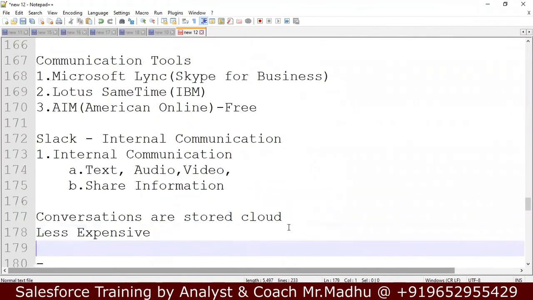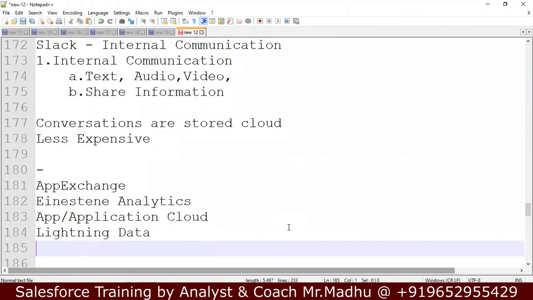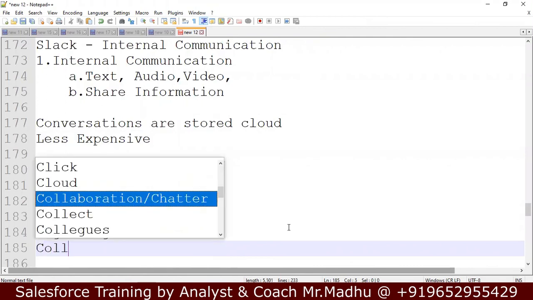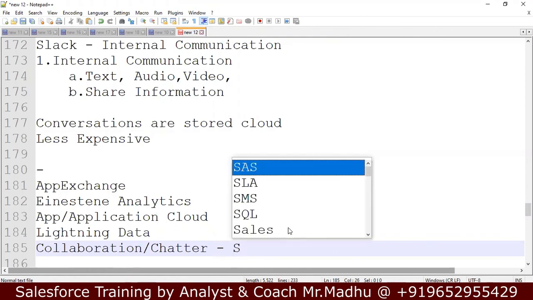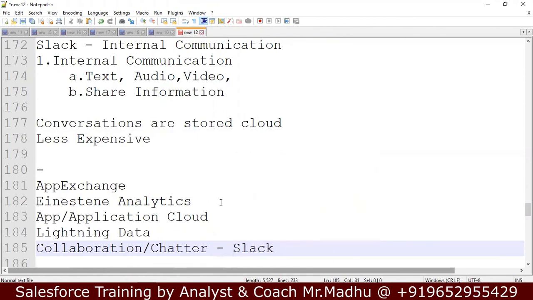Then we have discussed the collaboration or chatter tool, that is Slack. These five things we have discussed.